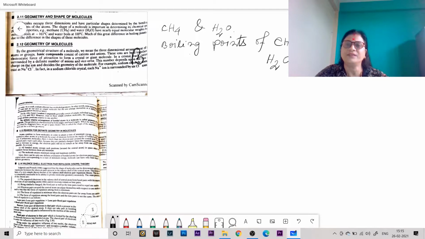The difference in properties of both these compounds, which have almost equal molecular weight, is due to the different structures.